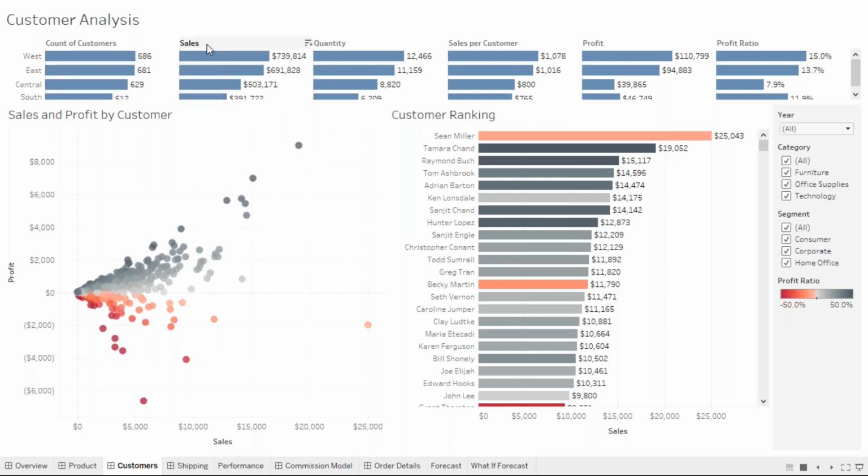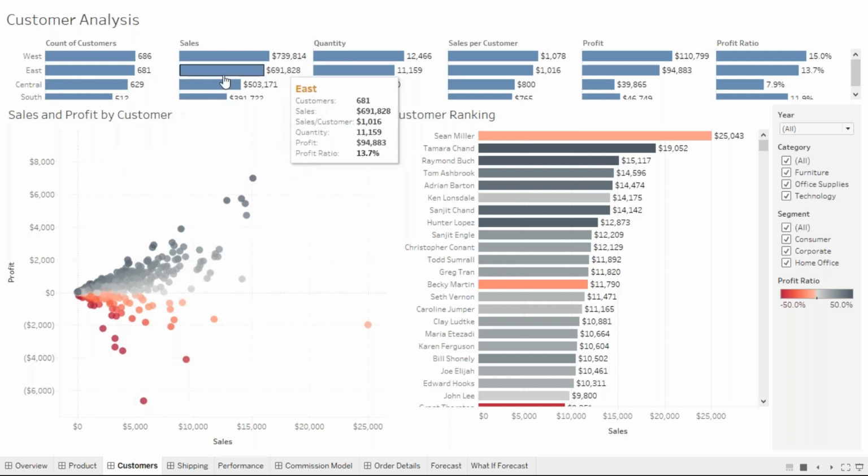Similarly, you can go with the sales. How were the sales in each region? You can see the sales in the west region are 7,39,814. Which region has the highest sales? The west region. This is the highest sales happening in that particular west region.